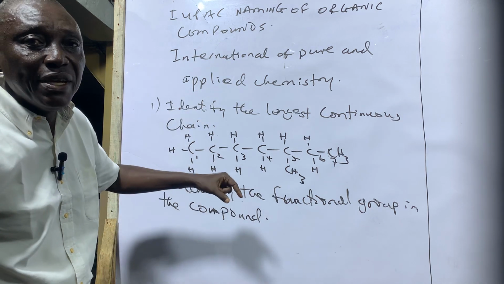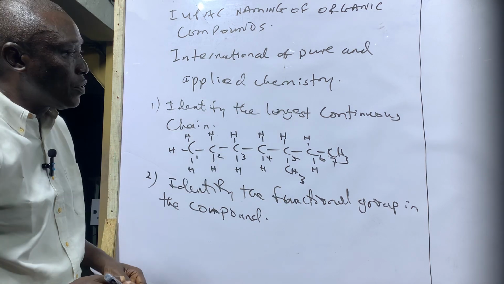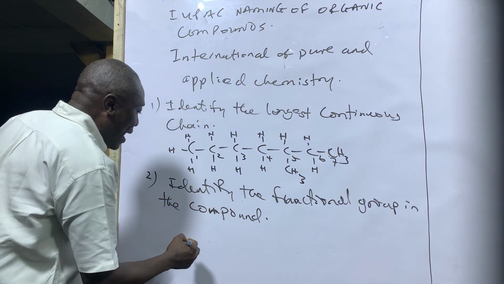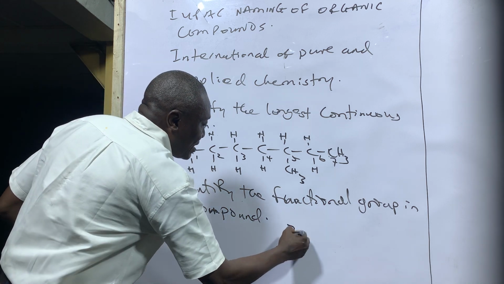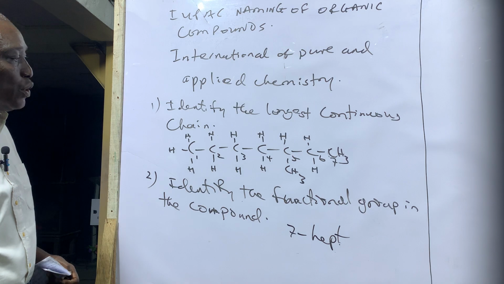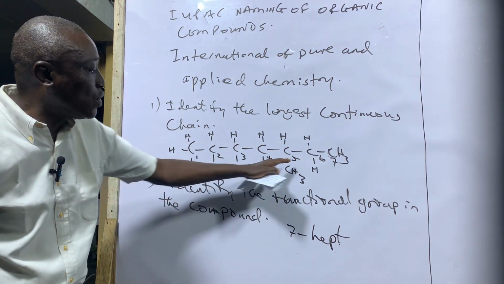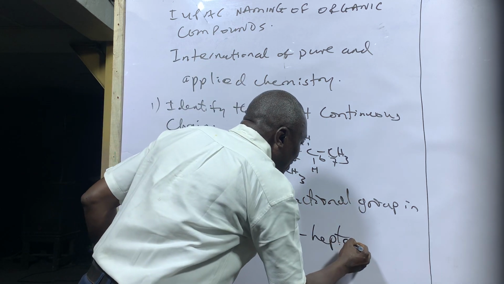So we are going to name it according to the functional group. Since it is a 7 carbon, the 7 is hept. And since it's an alkane, which is a saturated compound, the longest continuous chain is heptane.